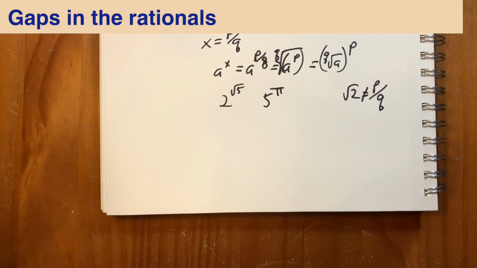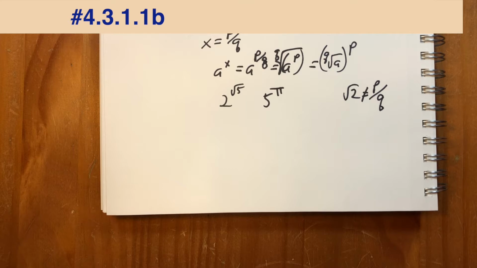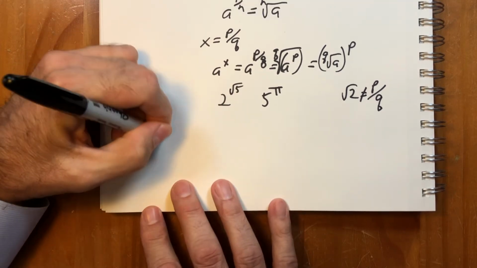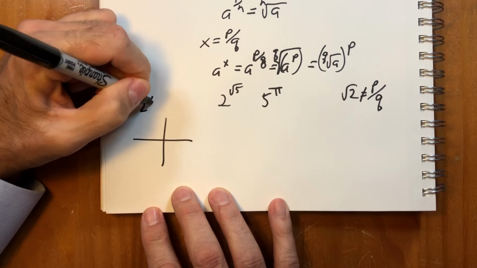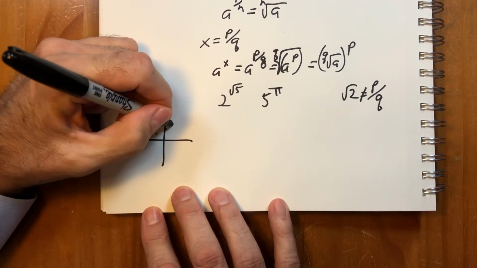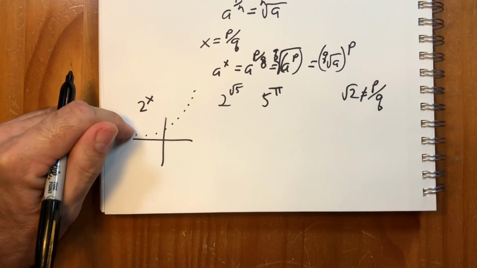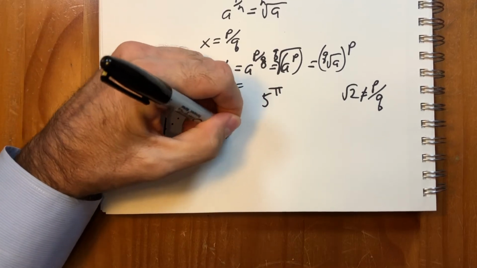What we do is we use the intermediate value theorem to define this value. So there are holes in the graph. If we have the graph of 2 to the x, it looks like this. But of course, they're infinitely close together. So what we want to do is fill in these holes by defining f of x so that f is